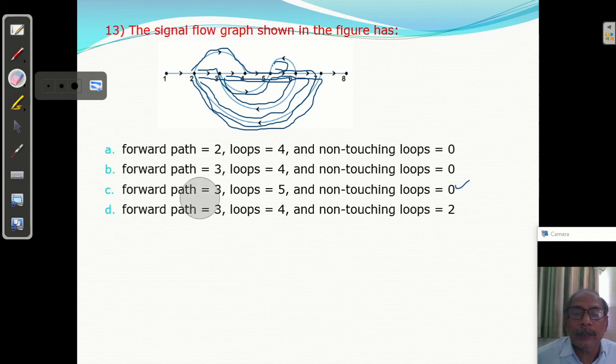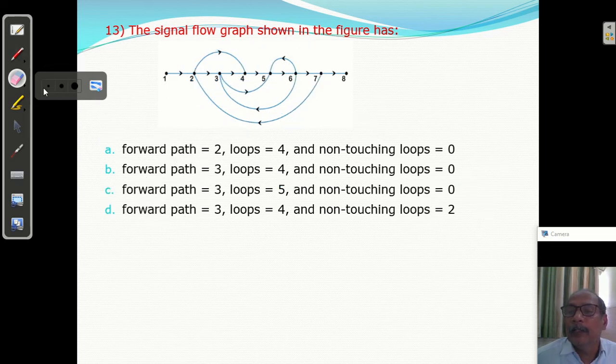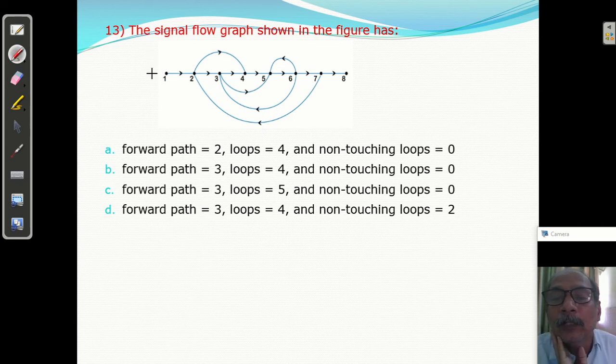So C answer is correct. I am just repeating it again. You can say, okay, forward path: this is the first forward path, 1, 2, 3, 4, 5, 6, 7, 8. Then the second forward path, 1, 2, by this way 4, 5, 6, 7, 8. This is the second forward path. Third forward path, 1, 2, 3, 5, by this way 5, 6, 7, 8. So we have 3 forward paths.